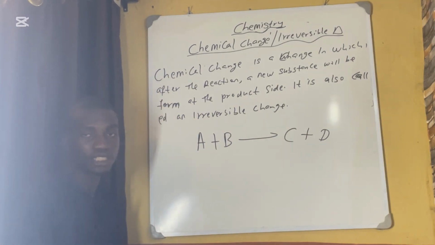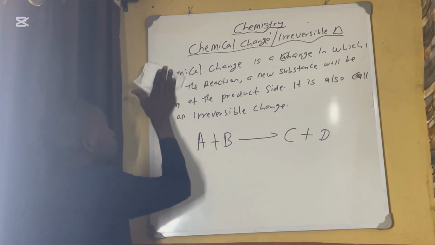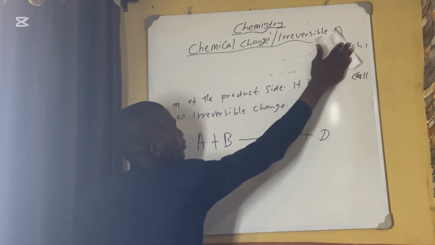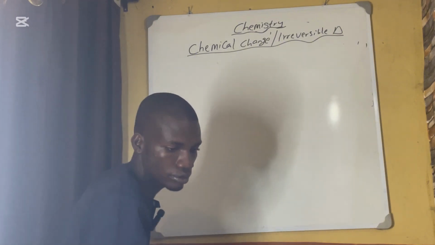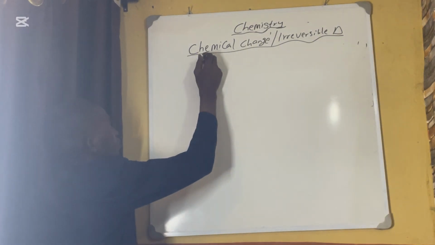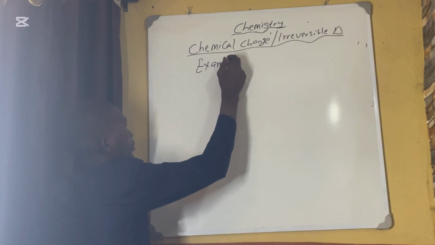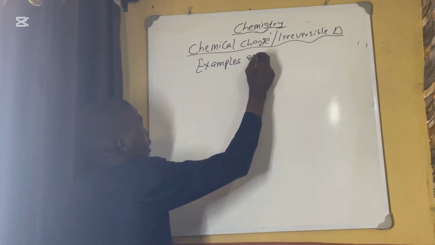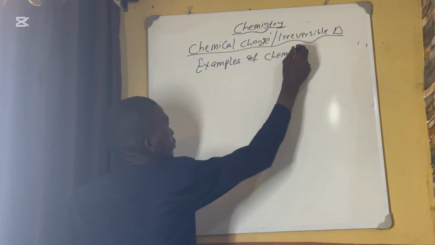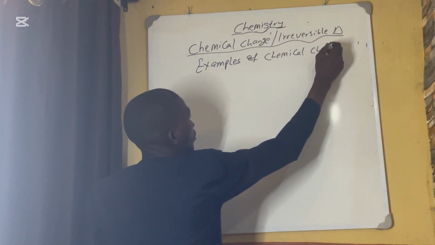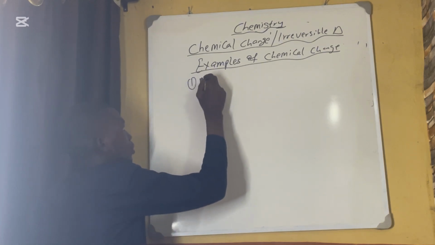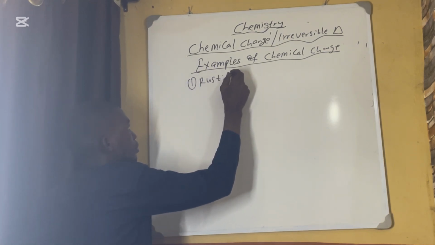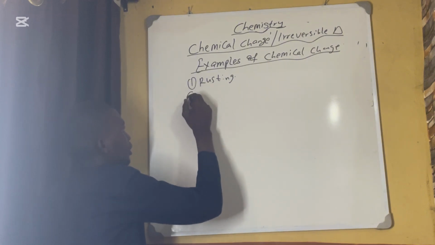Examples of chemical change or irreversible change. One, roasting of iron. Two, burning.